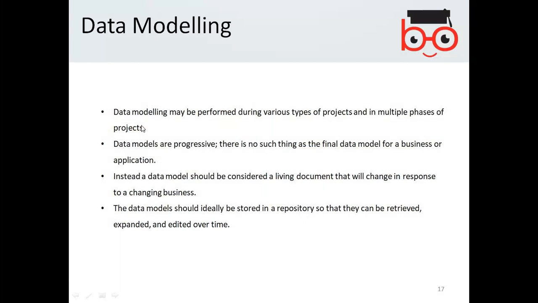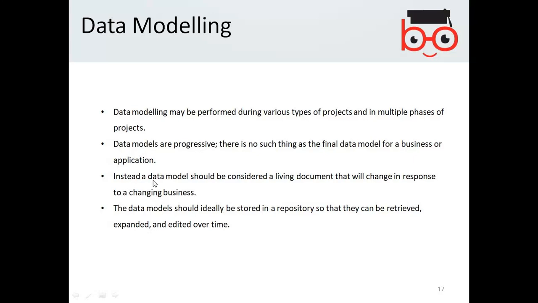Data modeling may be performed during various types of projects and in multiple phases of projects. Data models are progressive. There is no such thing as a final data model for a business or application. So when you talk about data modeling, you cannot be 100% sure that a particular model is final, but it has to be changed, and it always changes because it is tangible.